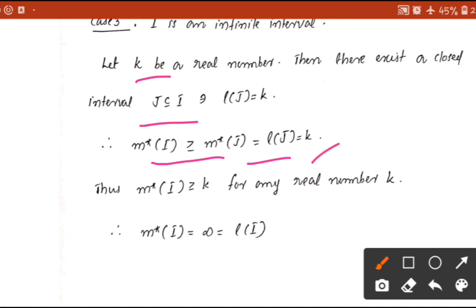So here we have m star of I is greater than or equal to k for any real number k. So m star of I is greater than or equal to k for any real number k means that m star of I equals infinity, which is equal to length of I because I is an infinite interval. So in the third case also we have proved that m star of I equals length of I. That is, the outer measure of an interval equals its length. So this is the proof of this theorem.